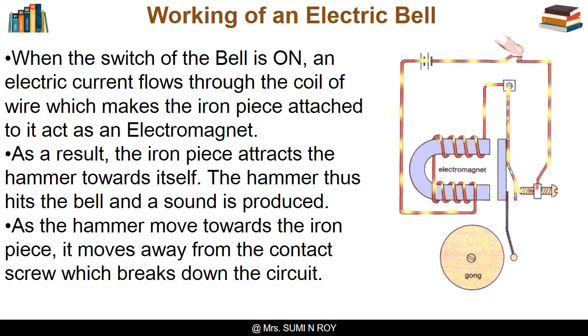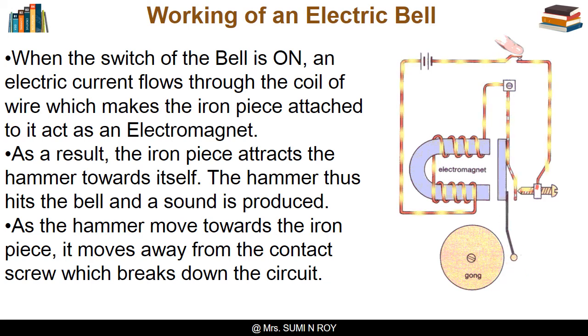Now let us discuss the working of an electric bell. When the switch of the bell is on, an electric current flows through the coil of wire, which makes the iron piece attached to it act as an electromagnet. As a result, the iron piece attracts the hammer towards itself. The hammer thus hits the bell and a sound is produced.